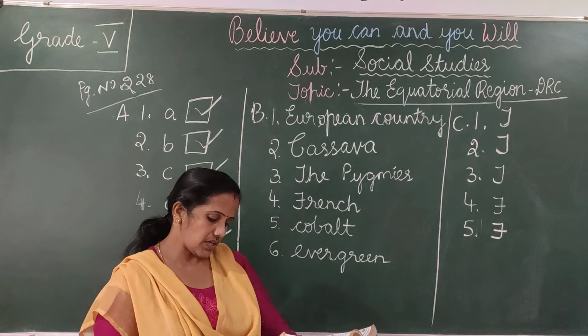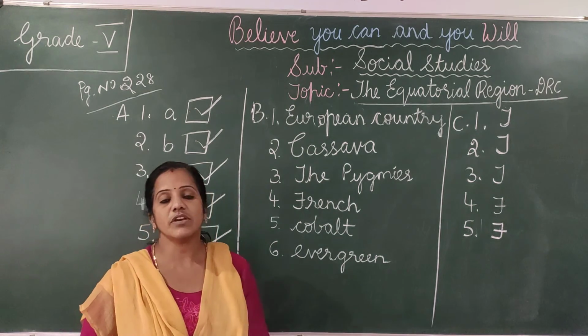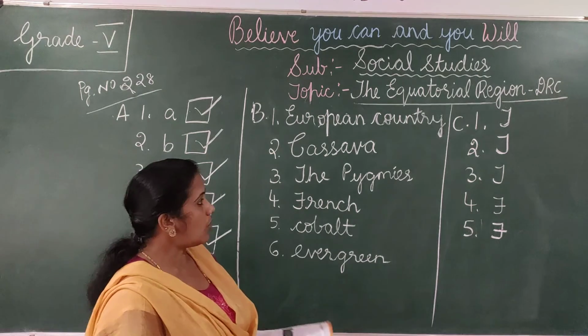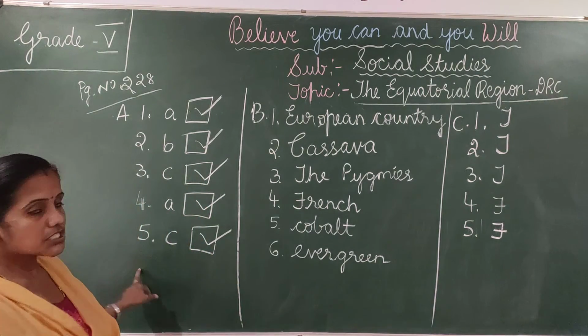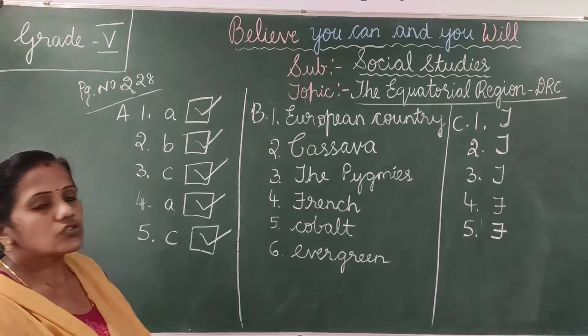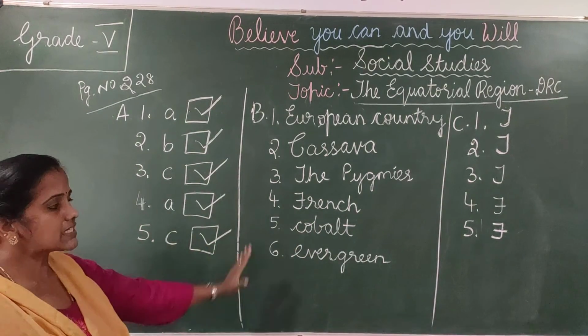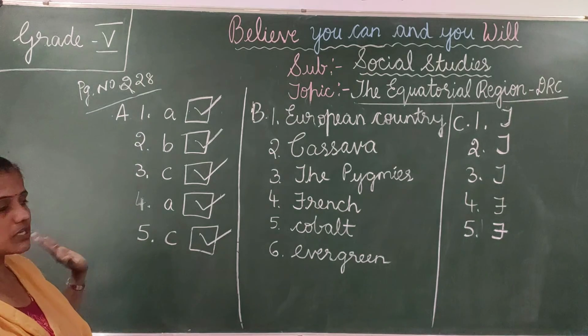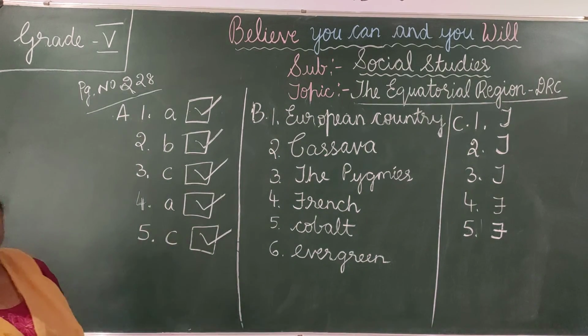Okay children, so here we have completed and answered the following, we are going to write in the classroom. So all the three mains, A main tick the correct option, B main fill in the blanks, C main true or false. So all the three mains complete in your textbook neatly. Okay, all the three mains.